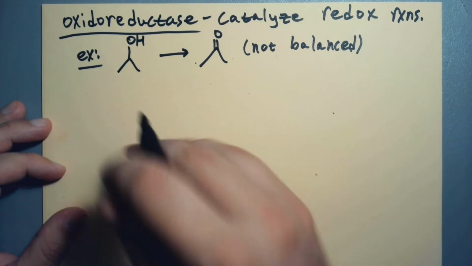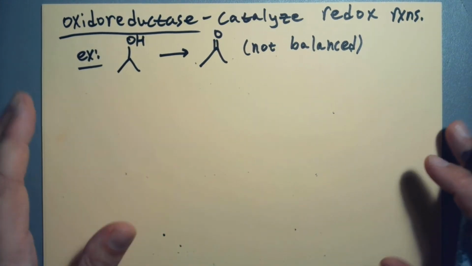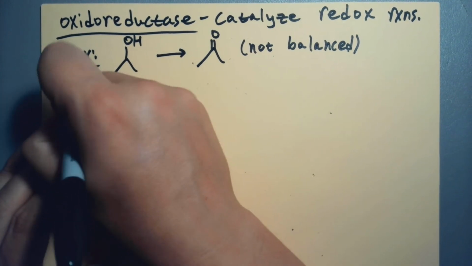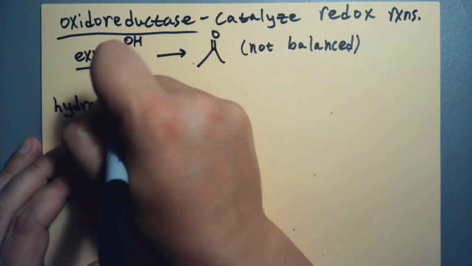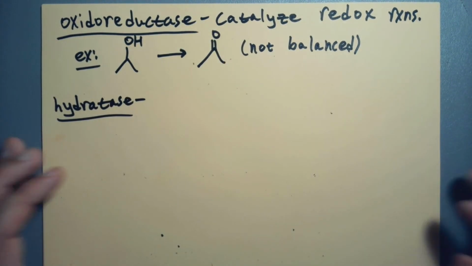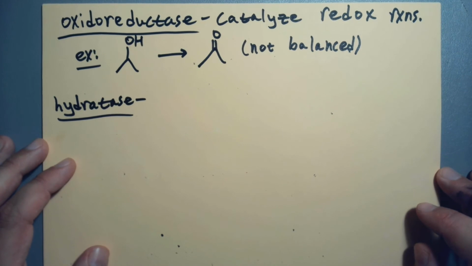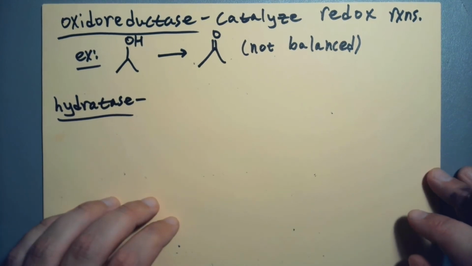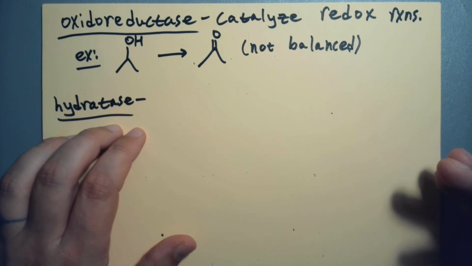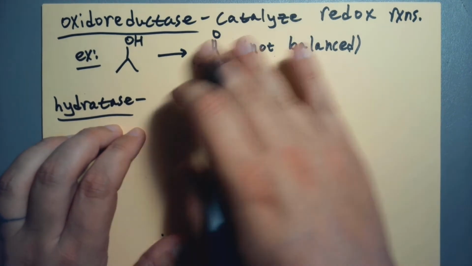Number 4, so number 4 and 5 have very similar names, which might trip you up, so just hang in there. They do very different things. So, in terms of chemistry, that's helpful. Very similar names, very different results. What could go wrong there? So hydratase is a special type of oxidoreductase.